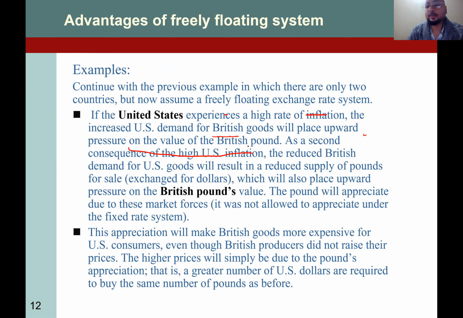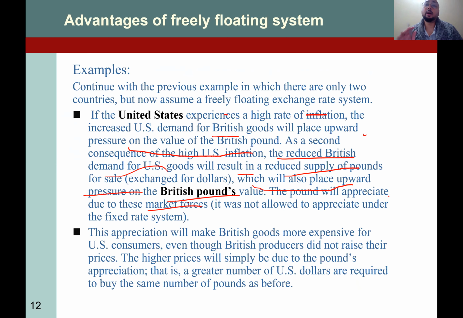The second consequence is that the high US inflation reduces the demand for US goods, which will result in a reduced supply of pounds for sale. And what happens? Upward pressure on the British pound. The pound will appreciate due to these market forces.